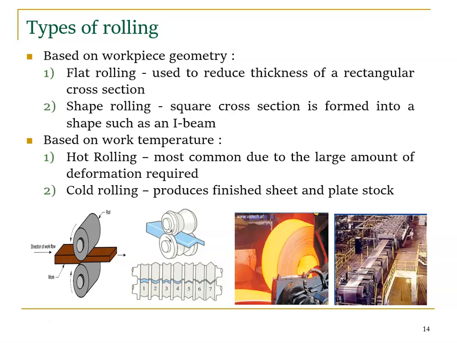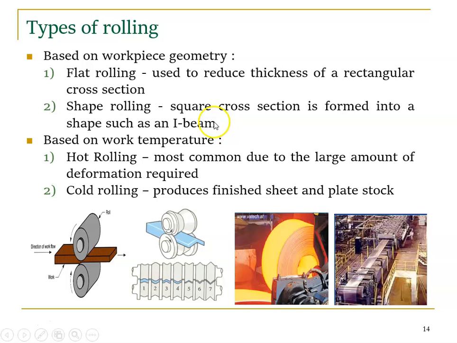So types of rolling. So we have two types based on the workpiece geometry and based on the temperature. So workpiece geometry பொறுத்தவரைக்கும் if you want to produce a flat, so flat produce பண்ணோம் அப்படின்னா we say it's a flat rolling. So used to reduce the thickness of a rectangular cross section. Assume that I have a rectangular slab of thickness 10 mm, but I need 8 mm. So thickness மட்டும் reduce பண்றேன், அந்த rectangular slab அப்படியே வேணும் அப்படின்னா I go with flat rolling, right? So some of the times if I have a rectangular slab but I need some V shape ல வேணும் அப்படின்னா so என்ன shape போச்சு அப்படின்னா we say it's a shape rolling. So here we use flat rollers, but here we use some V type rollers, right?